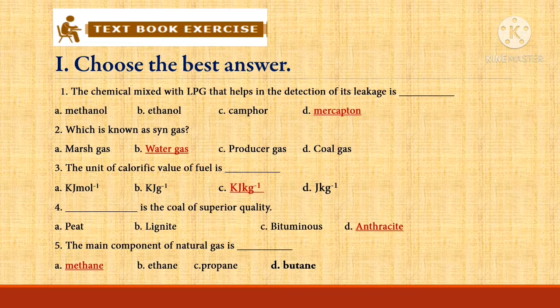Question 2. Which is known as syngas? A. Marsh gas. B. Water gas. C. Producer gas. D. Coal gas. Answer option B. Water gas. Water gas is called as syngas or synthesis gas as it is used to synthesize methanol and simple hydrocarbons.